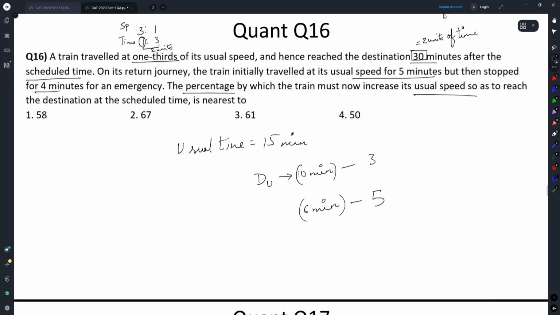The distance covered in 10 minutes earlier now has to be covered in 6 minutes, because 4 minutes were wasted in the emergency and in the beginning the train traveled normally for 5 minutes. So the ratio of speeds is 3:5. Once we get 3:5, by what percentage must the train increase its usual speed? 2/3 into 100 is equal to 66.66%. Here nearest is asked, so 67 will work.